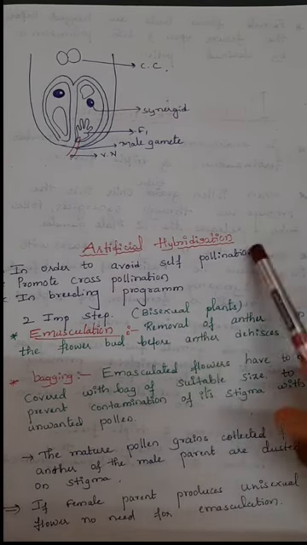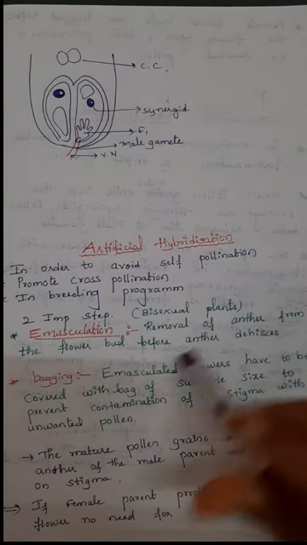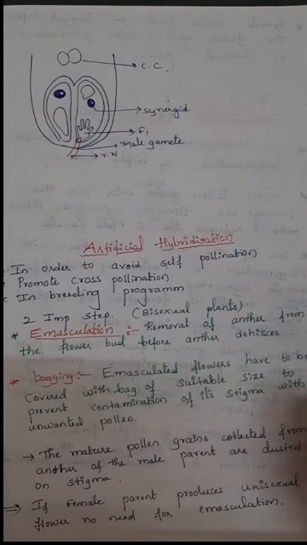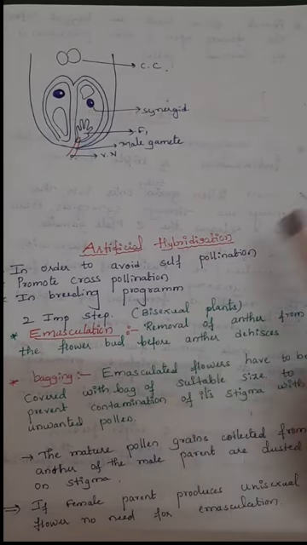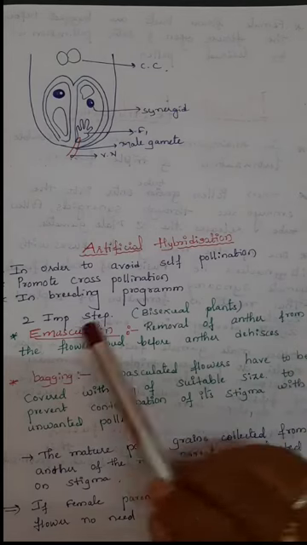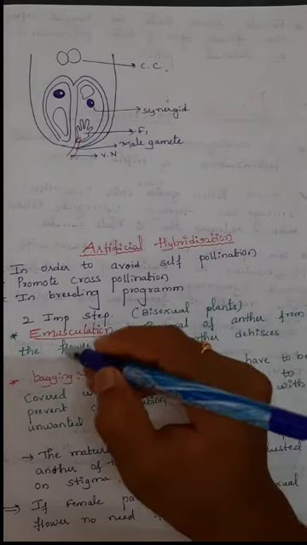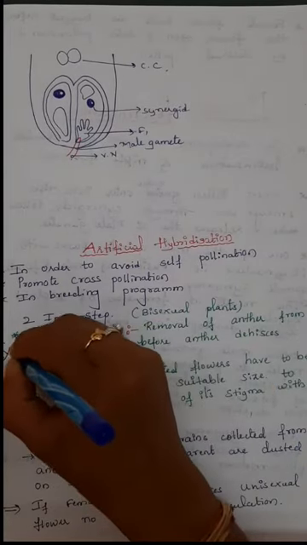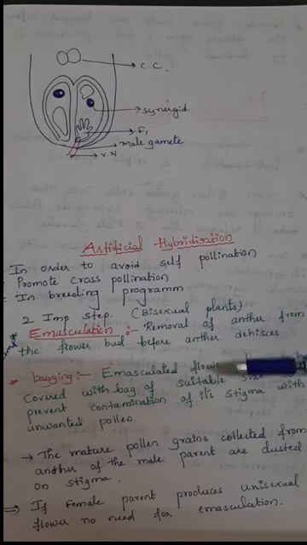In order to avoid self-pollination, we have to remove the anthers from the flower bud before the anther dehisces. This process is called emasculation. Okay, it is very important for a 1 mark question, IMP. Next, after emasculation, the next step is bagging.